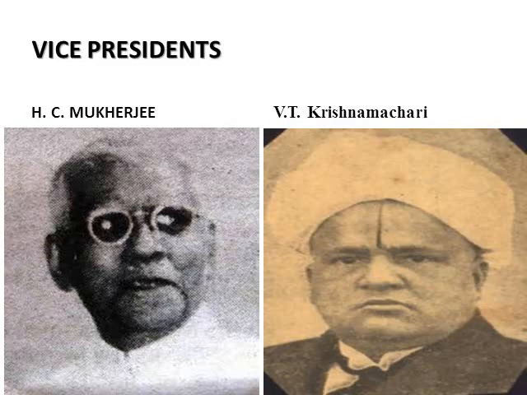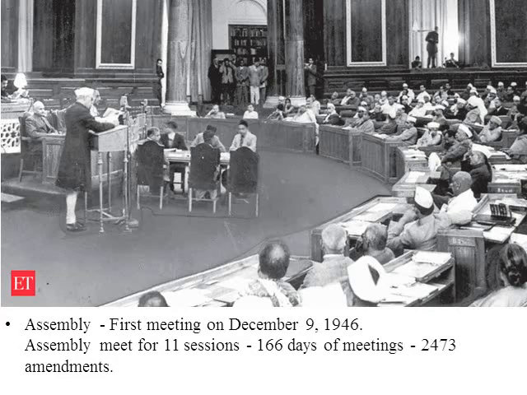Then the vice presidents were H.C. Mukherjee and V.T. Krishnamachari. Both were elected as the vice presidents of the assembly. So when did the first meeting of the assembly take place? December 9, 1946, as we saw. Who was the first president of the Constituent Assembly? Dr. Sachidananda Sinha, but he died during the process. Then who was elected as the president?